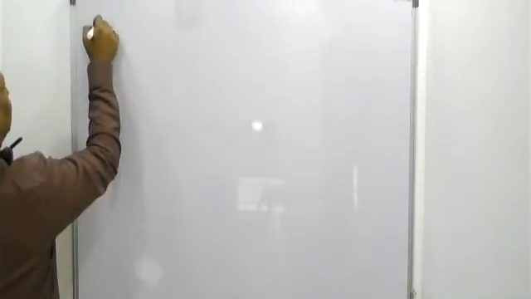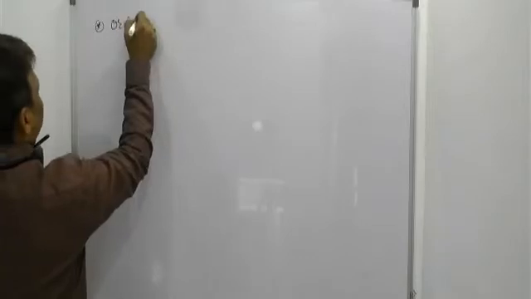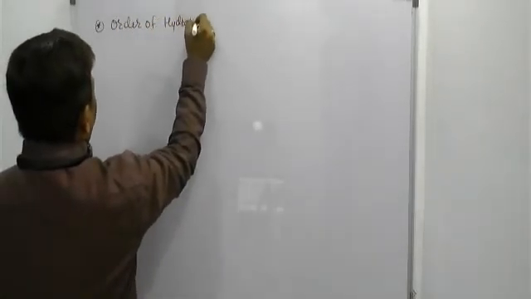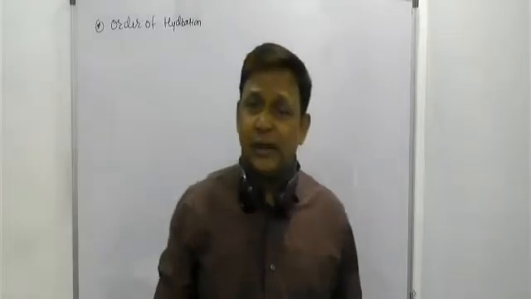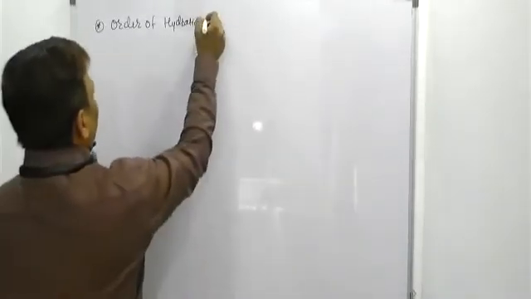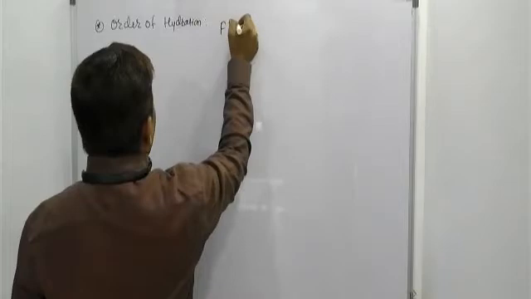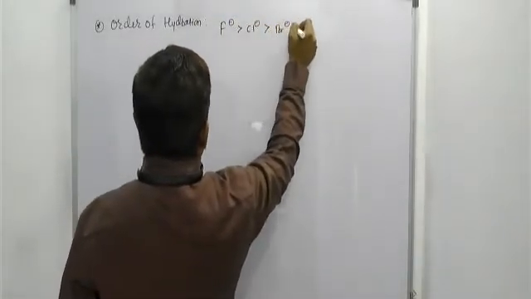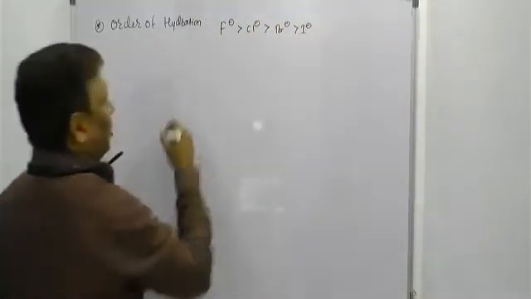But before that, we'll see the order of hydration also, beta. Sir, order of hydration. You know, smaller the size of the ion, greater the hydration energy. So we can say the order of hydration is fluoride greater than chloride, than bromide, than iodide. It is the order of hydration.